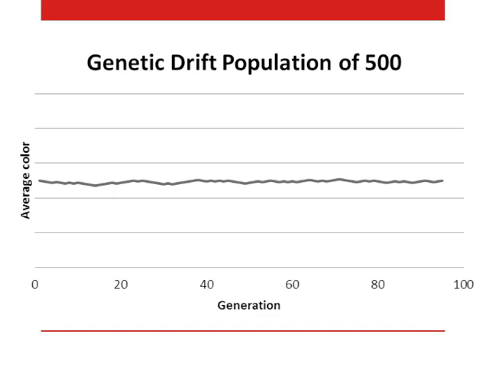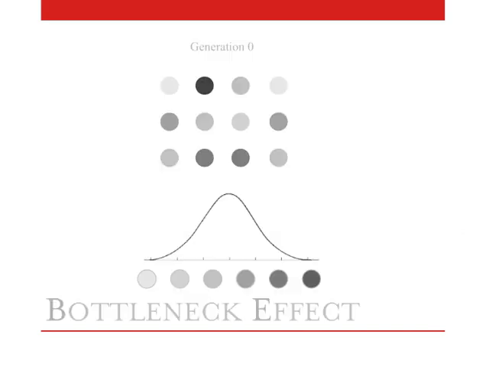The first of these is known as the bottleneck effect. This effect occurs when a large population is suddenly dramatically reduced. This reduction may be the result of a natural disaster, human overhunting, or any number of other possible causes. After the reduction, only a small number of individuals remain, and it is quite likely that these remaining individuals do not represent the full diversity of the pre-existing population. As such, the bottleneck effect allows for extremely rapid genetic drift.